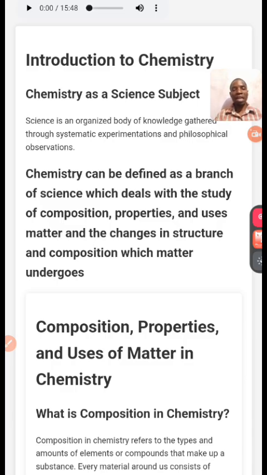Knowledge. You gather the knowledge of science, and with all this you do experimentation. That's what we mean by science. Science is not only one person. When you gather different knowledge together and you grow on it, there is science already. That's why science is an organized body of knowledge gathered through systematic experimentation and philosophical observation.